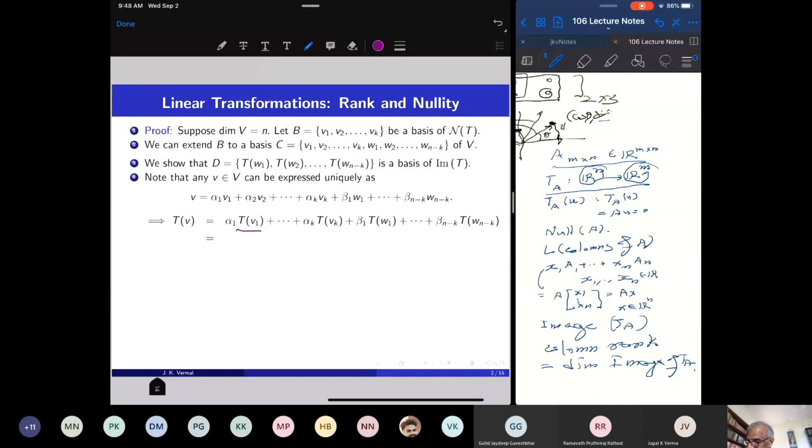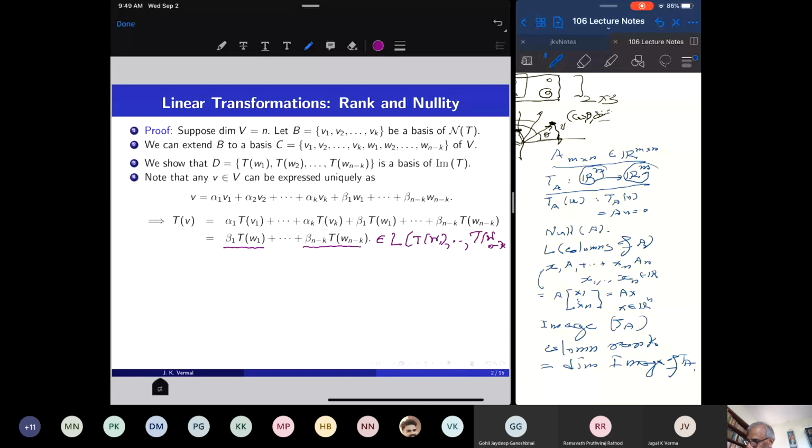But TV1 up to TVk are 0 because the Vi's are in the null space, and therefore TV is equal to beta 1 TW1 plus up to beta n minus k TWn minus k, and this is a linear combination of the TWi's, and therefore this is in the linear span of TW1 up to TWn minus k.